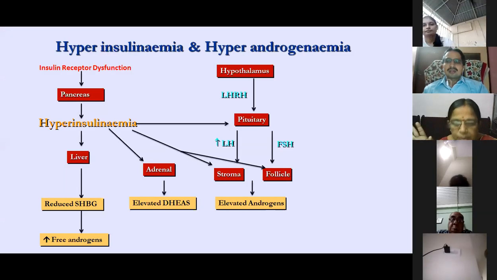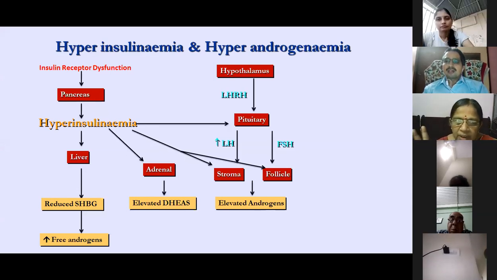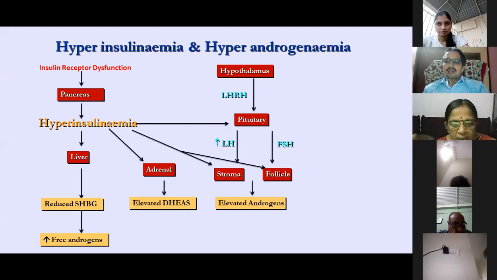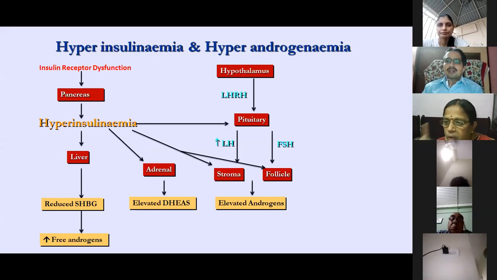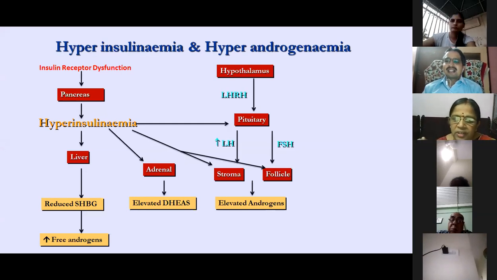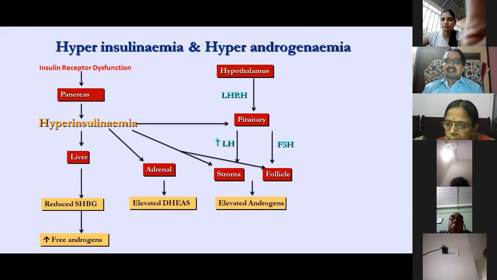The physiology of PCOS is hyperinsulinemia and hyperandrogenemia. This flow chart shows insulin receptor dysfunction at the pancreas leading to hyperinsulinemia, which acts in two ways. From the liver, it produces a defect of reduced serum sex hormone binding globulin. When the binding is reduced, there are increased free androgens, and it acts on the adrenal and produces